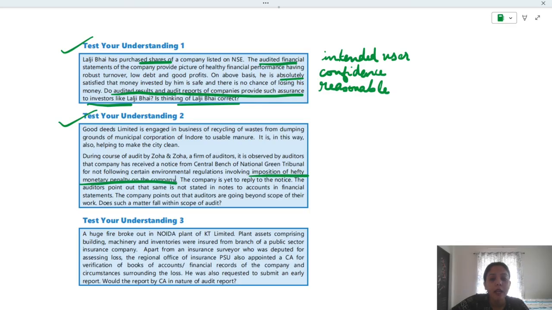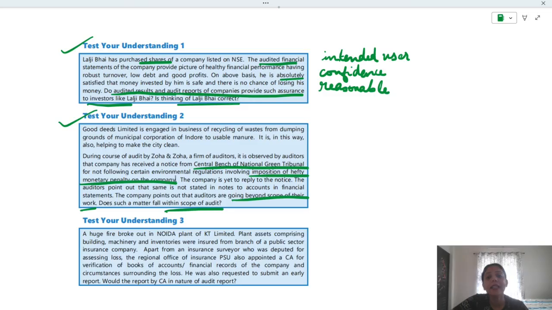Okay, so there is a penalty imposed, and from where? The notice from the Central Bench of National Green Tribunal. So from the tribunal they have received a notice with an imposition of a hefty monetary penalty. The company is yet to reply to the notice. So they haven't replied yet. The auditors point out that the same is not stated in notes to accounts and financial statements. The company points out that auditors are going beyond the scope of their work. So the company is saying that this is not within the scope of audit. So the question is, does such a matter fall within the scope of audit?